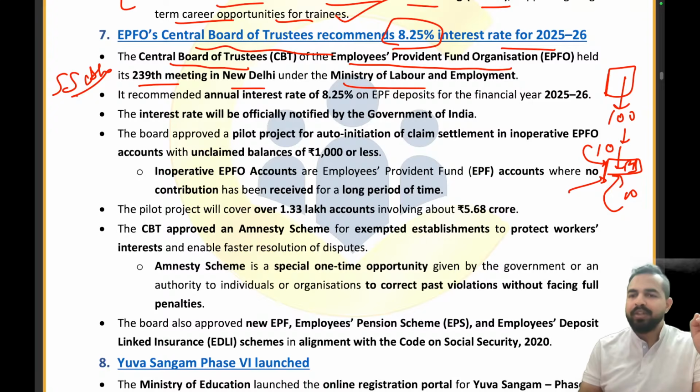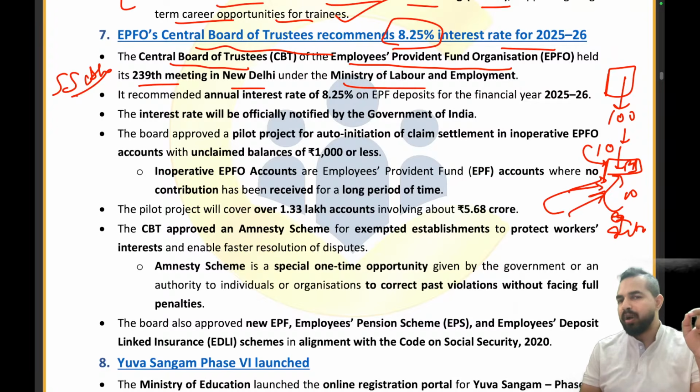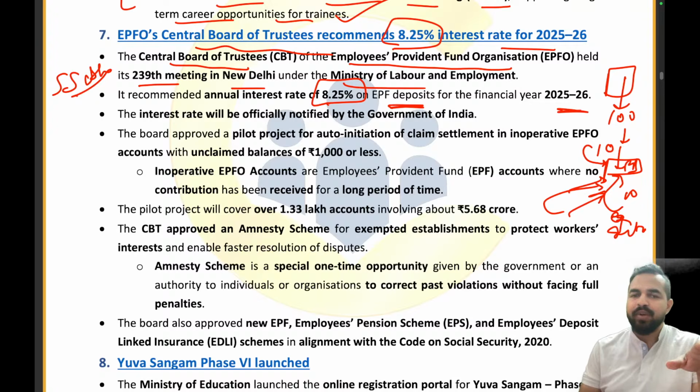See guys, when this particular corpus is getting higher and higher in that piggy box, what exactly happens is it also earns some interest amount, right? So that interest is also added to the piggy box, right? Similarly, my dear friends, we have seen here that all the deposits which are part of this account will be earning an interest rate of 8.25% on the EPF deposits for the financial year 25-26.